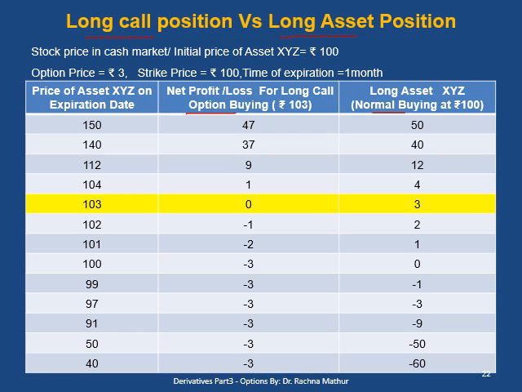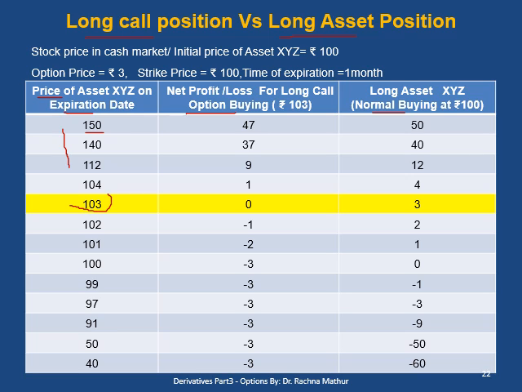On the ground of the given assumption, let us consider the price of an asset at the expiration date is 150. Now in the option market, when we are taking a long position, we will be in a profit of 47 rupees, that is 150 minus 103. But in normal buying, profit will be 50 rupees, that is buying at 100 rupees, and now at expiration the price is 150, so profit is 50 rupees. But when the price goes down to 112, in option our profit is 9 rupees, and in long asset position, normal buying, our profit is 12 rupees.